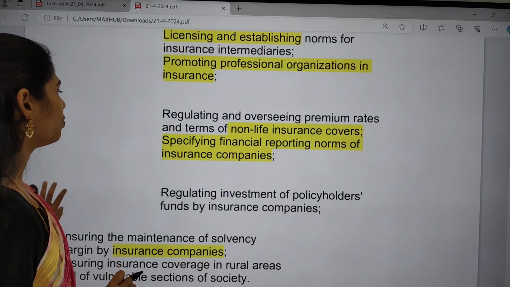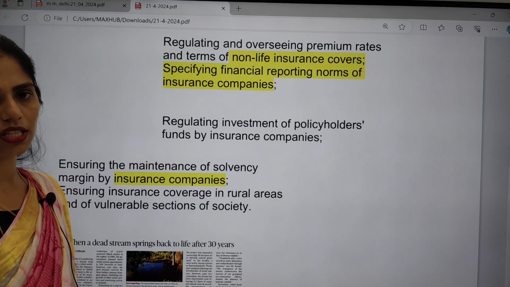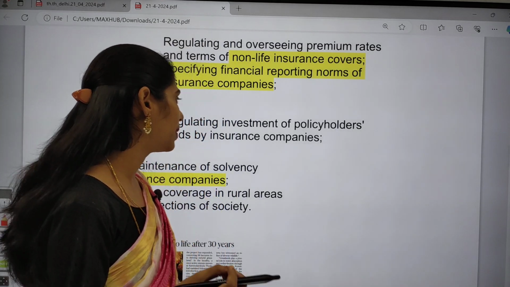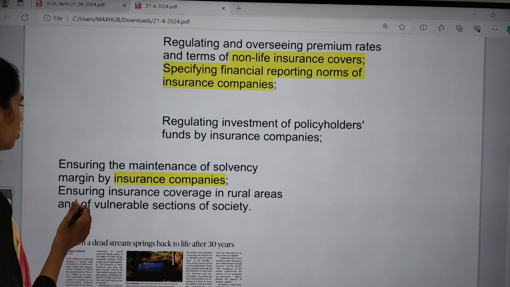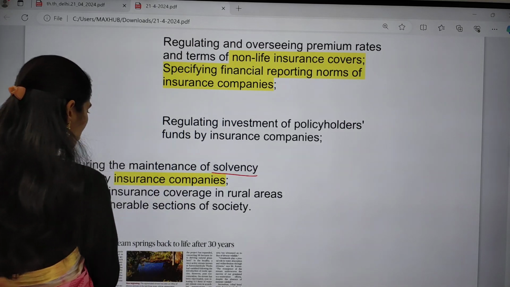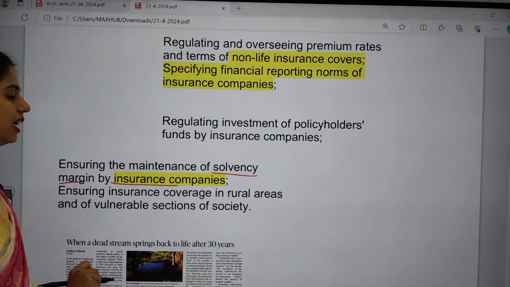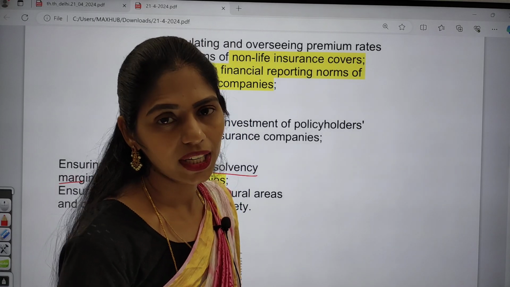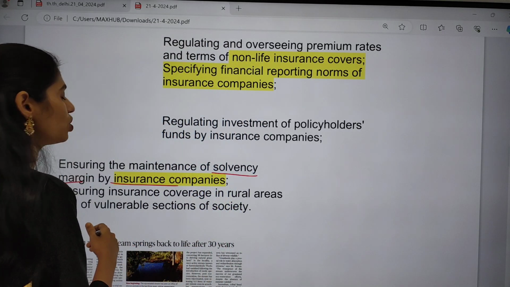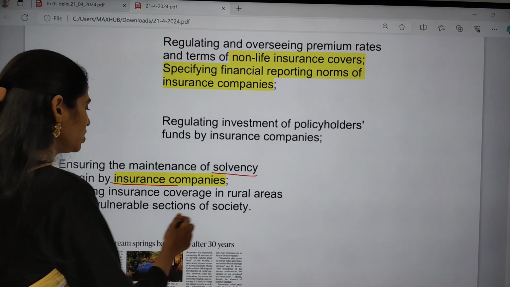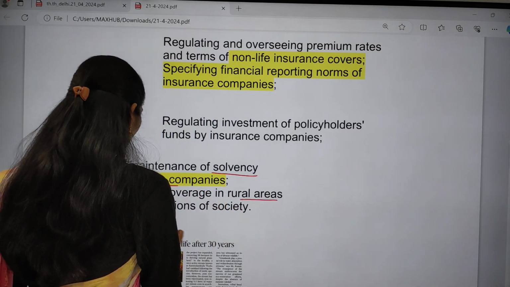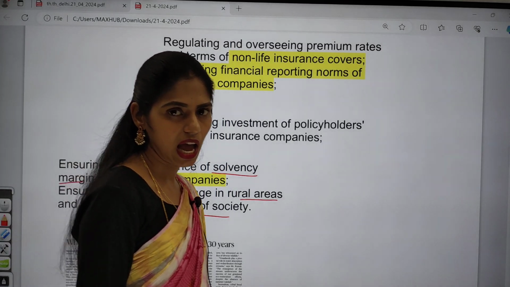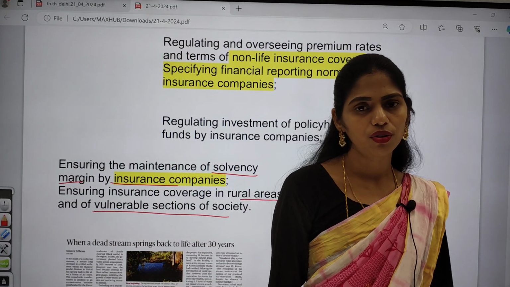Especially, they focus on regulating investments and funds of insurance companies, on maintenance of solvency margin by insurance companies, and on spreading insurance to rural areas, increasing coverage in rural areas and among vulnerable sections of society. So these are some important things from this article's point of view.